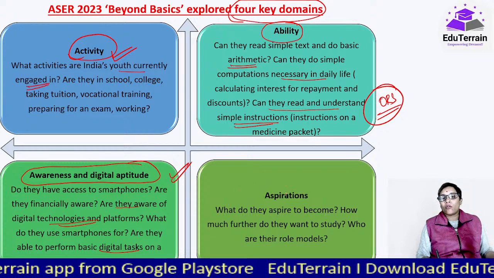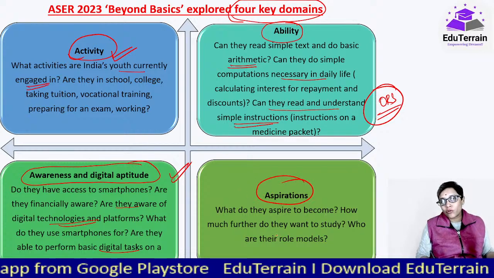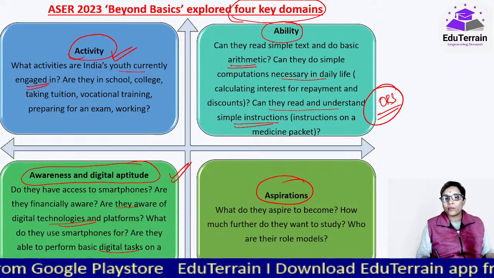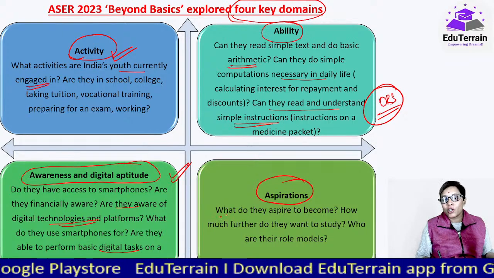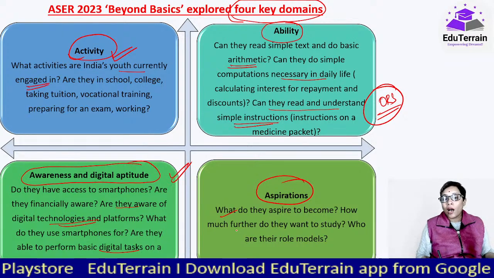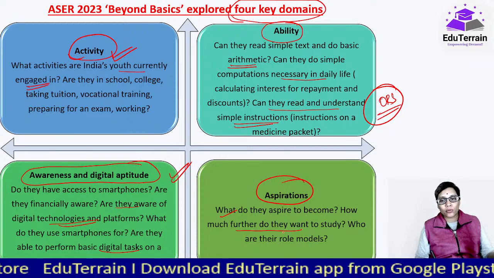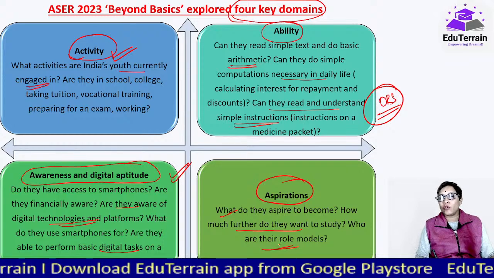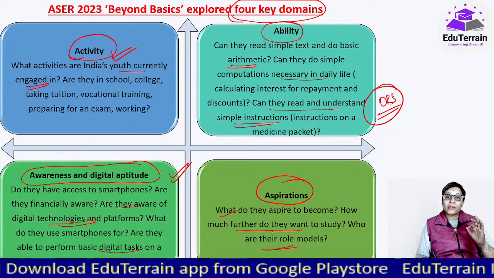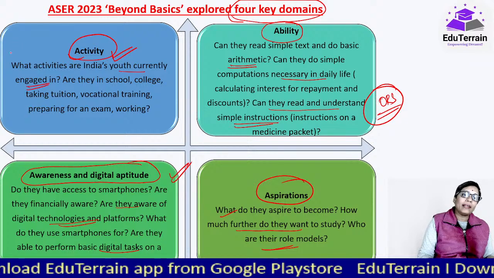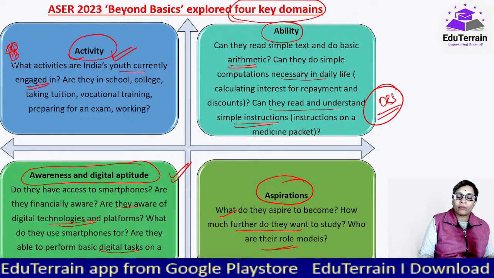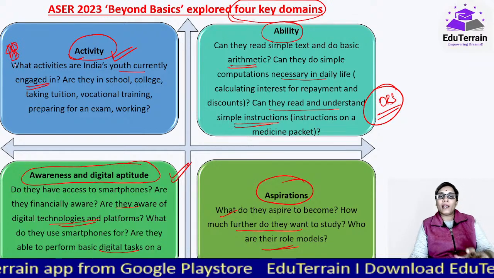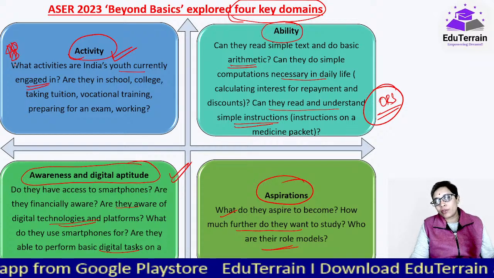Okay. Now, the fourth domain that they focused on while conducting this survey is their aspirations. What do they aspire to become? How much further do they want to study? Who are their role models, etc.? They have looked into that. Okay, please be very, very careful. These are the 4 key domains that were focused upon while conducting the survey for ASER.